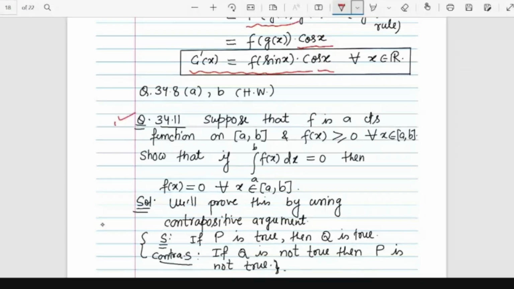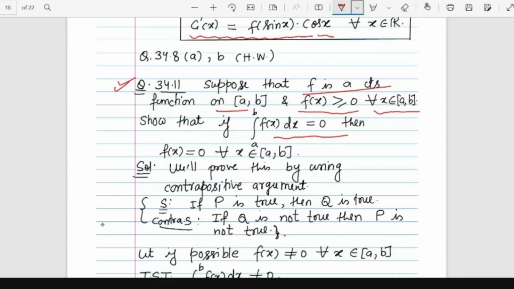Now the next simple question is that if small f is continuous on a closed interval [a,b] such that f(x) is greater than or equal to 0 for every x in the domain, and the integral is 0, then f(x) is also 0 for all x in [a,b]. Such kinds of questions can be asked in interviews, or maybe sometimes they also come in entrance exams and BHM or something like that.